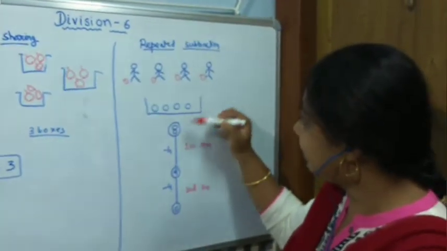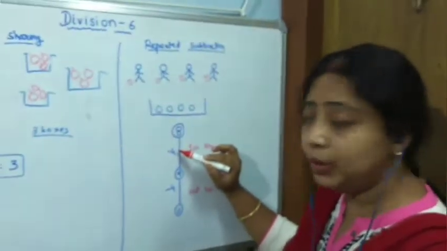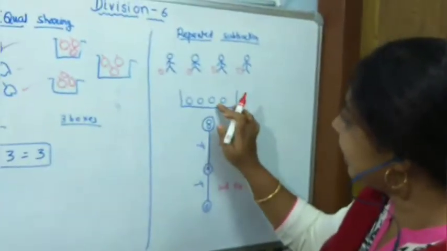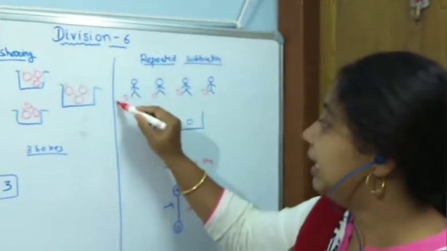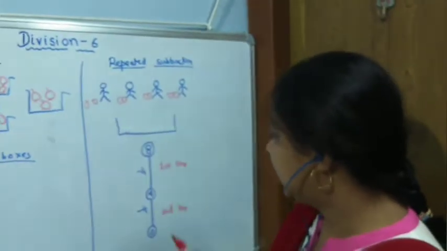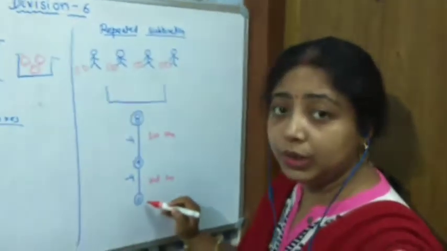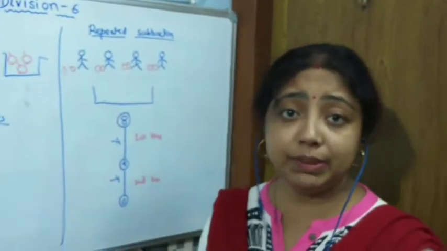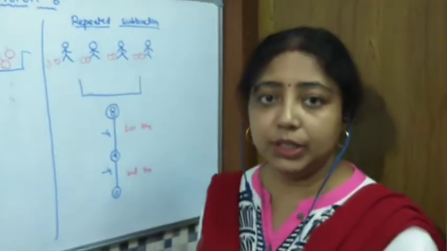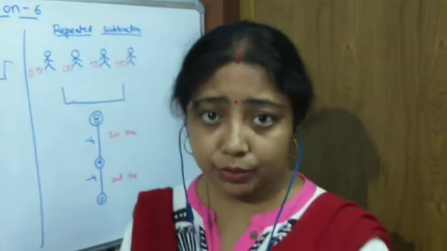So, first there were 8 balls, I had subtracted from there 4. So, now how many are left? See, 4 balls are left. Now, again I will subtract these 4 balls, and I will give one here, one here, one here, and one here. So, all the balls are over, that is again I have subtracted 4, and now you see there is nothing. So, it is 0. Now you see how many times you have subtracted 4. We have subtracted 4 first time and second time. So, 2 times we have subtracted 4, okay, and at last we got nothing.